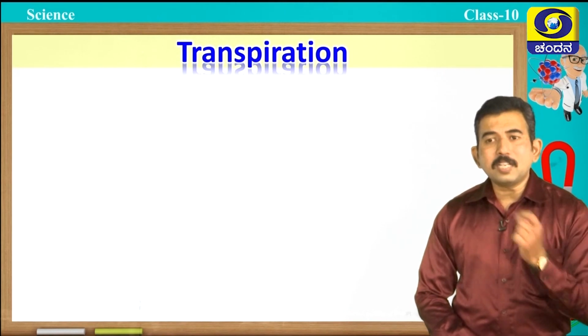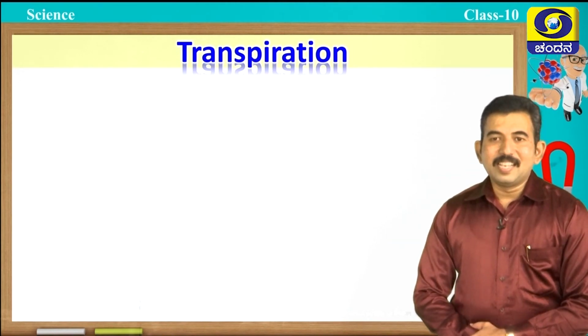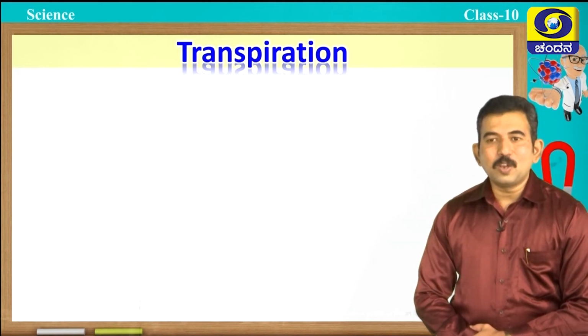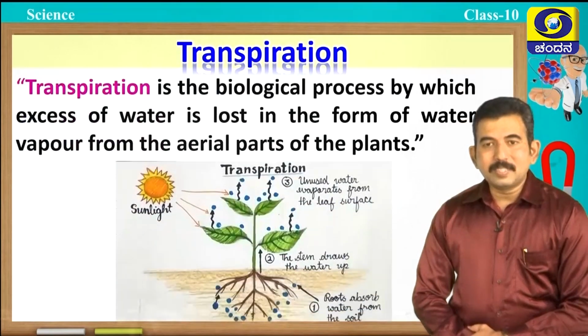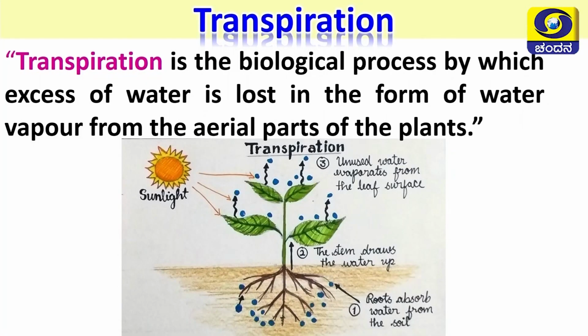What do you mean by transpiration? Yes, you have studied this in your lower classes. Yes, students, you are right. Transpiration is the biological process by which excess water is lost in the form of water vapor from the aerial parts of the plants.